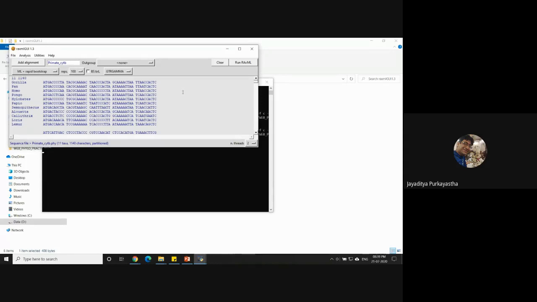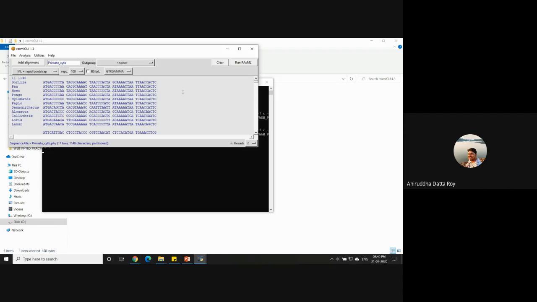Sorry for interrupting. I just wanted to know, we generally select this outgroup, and in some software there is no way of assigning the outgroup, as in RAxML you have. The basic reason for selecting an outgroup is that at the end you have to root the tree with it, right? So once you select the outgroup, the tree which will be formed will come already rooted to that outgroup, right? Right. So I was just getting to that. Okay.